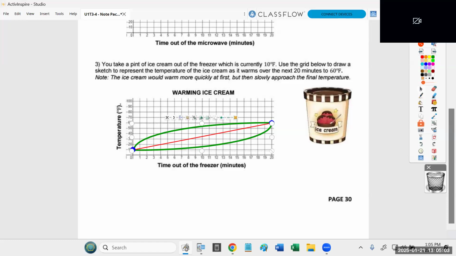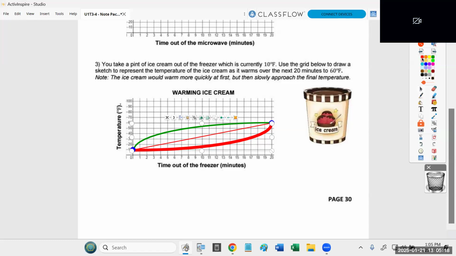Let me talk about the one Jordy did not pick first. This one down here, I do not agree with. I don't like it. I'm glad that Jordy picked the top one. That suggests that the ice cream stays cold for a really long time. It just basically never melts and then suddenly heats up.